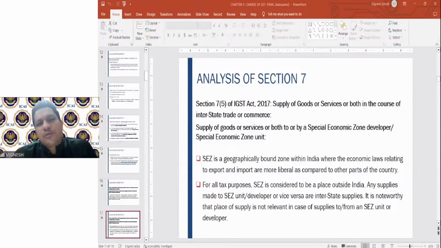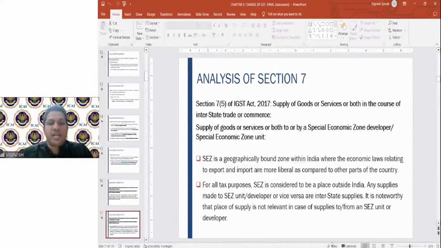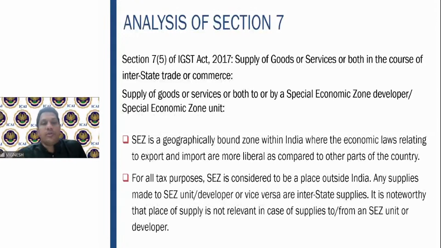So even though the special economic zone is situated in the country, it is technically a foreign company only, because it is a foreign company which is setting up shop here. So any transaction with the special economic zone developer, as well as the special economic zone unit, in this particular case, is also to be considered as an interstate trade or commerce.